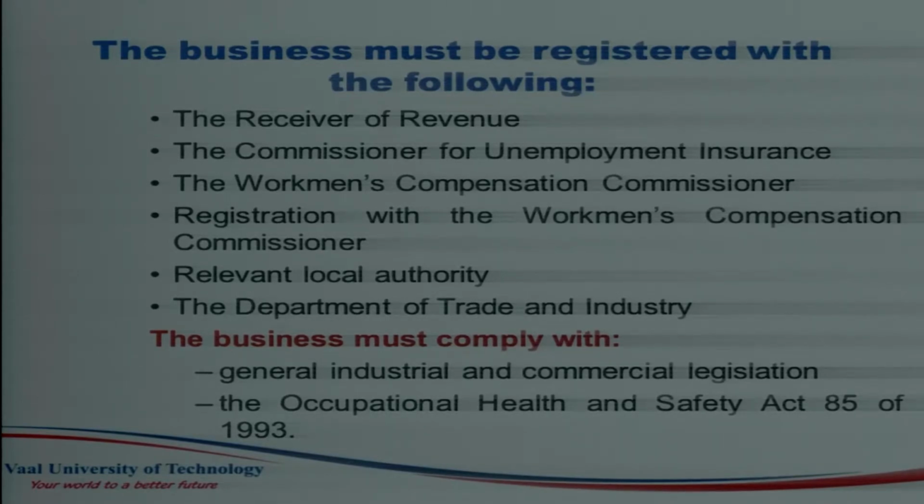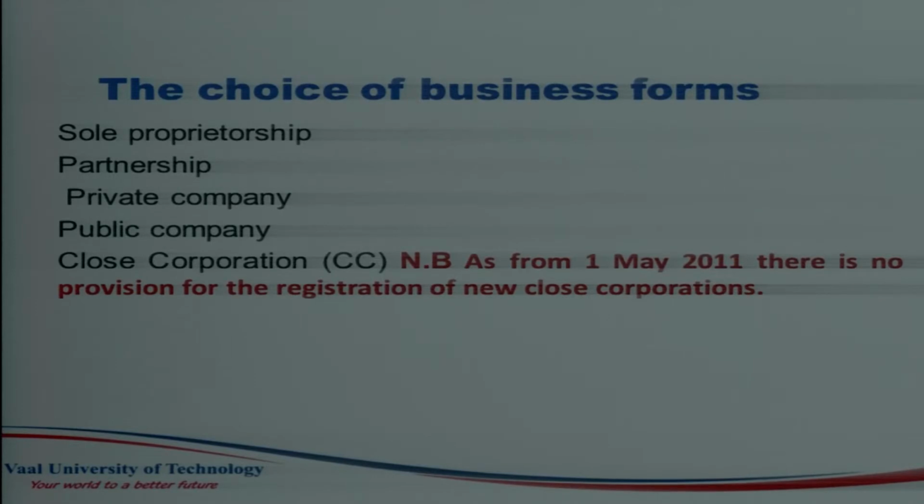You have to register with the receiver of revenue, SARS, once we have chosen the form of ownership, either the sole proprietorship or the partnership. Because when you are in a sole proprietorship, that means you are liable for everything. In a partnership, you are jointly and severally liable for the debts of the business.